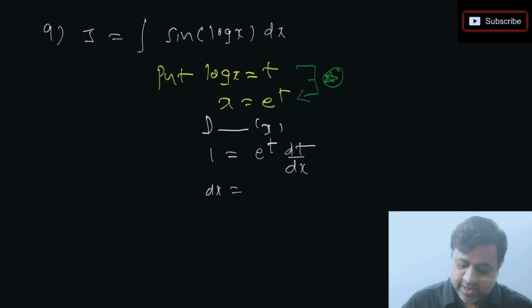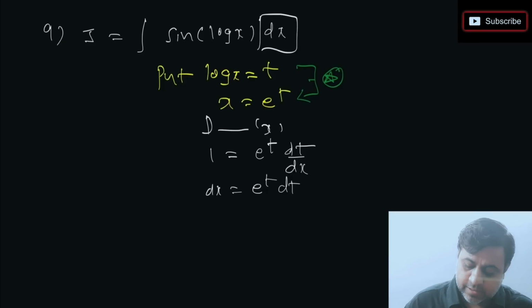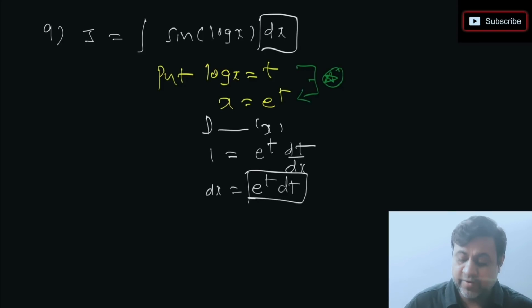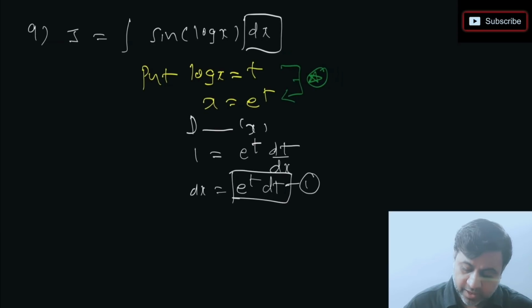So I'm just taking dx on the other side, so we get dx as e power t dt. So this dx is going to be now replaced with e power t dt. That's equation number 1. And I'm going to replace log x as t. Okay, these are the two things I'm going to do here. Just observe what exactly I'm doing here.